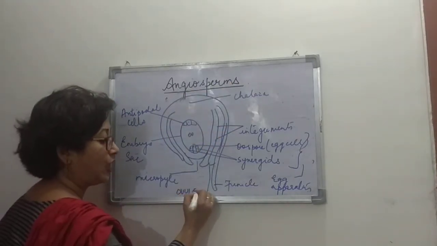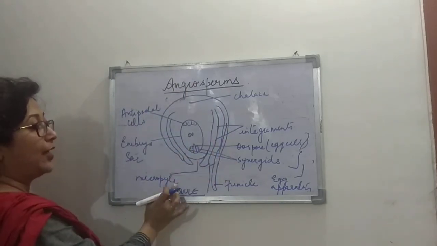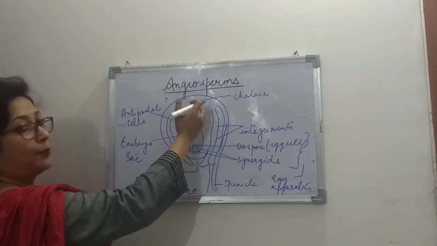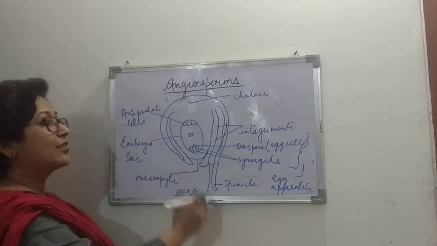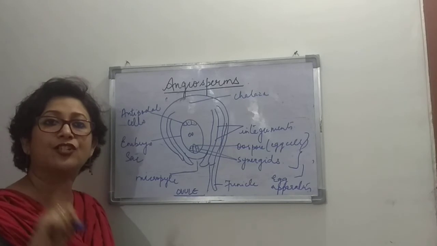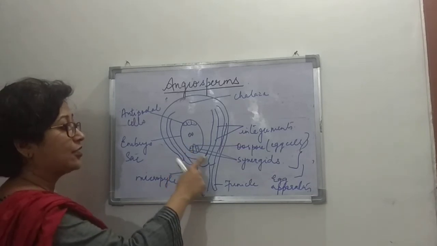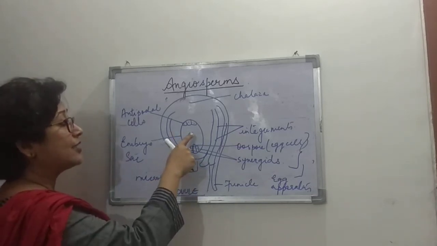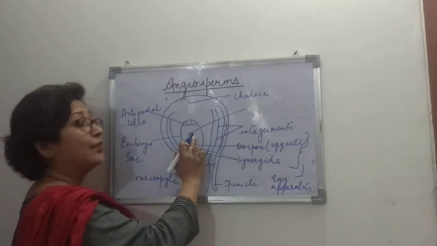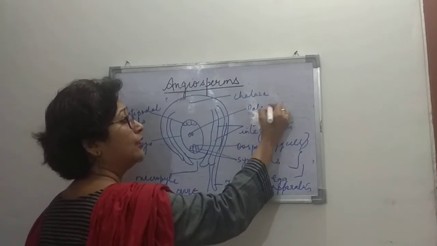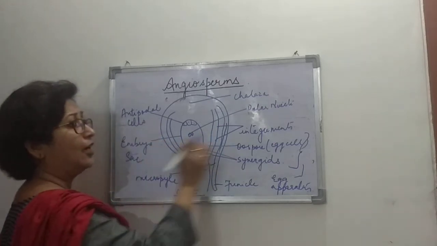And this is the structure of the ovule, in which we see the integuments. The small opening is the micropyle, so this is the micropylar end. Opposite to the micropylar end is the chalazal end. Inside you see the structure known as the embryo sac, which is in the 8-celled state. The antipodals are towards the chalazal end, the synergids are towards the micropylar end, and in the center you see two elements, which are known as the polar nuclei.